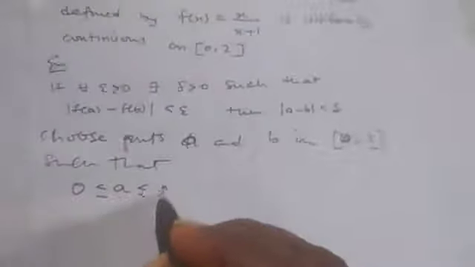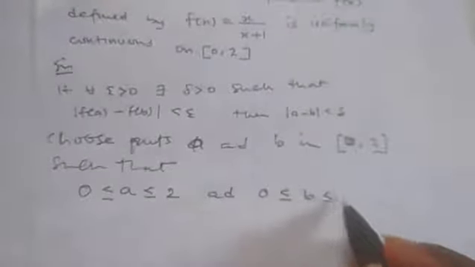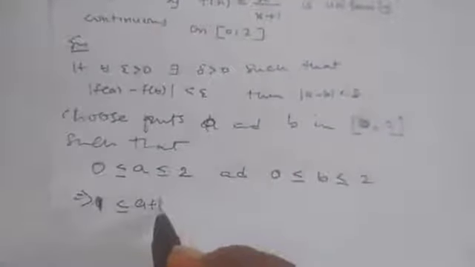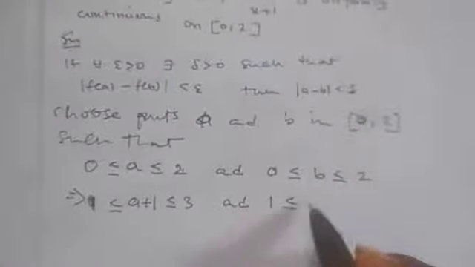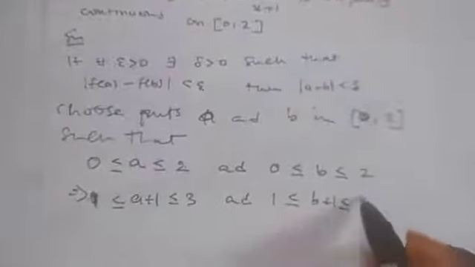such that 0 is less than or equal to a, is less than or equal to 2, and 0 is less than or equal to b, is less than or equal to 2. But don't forget that in this function we have s plus 1. Definitely we need a plus 1 there. If you add 1 to both sides, this will be 1 is less than or equal to a plus 1, is less than or equal to 3. This one too: 1 is less than or equal to b plus 1, is less than or equal to 3.